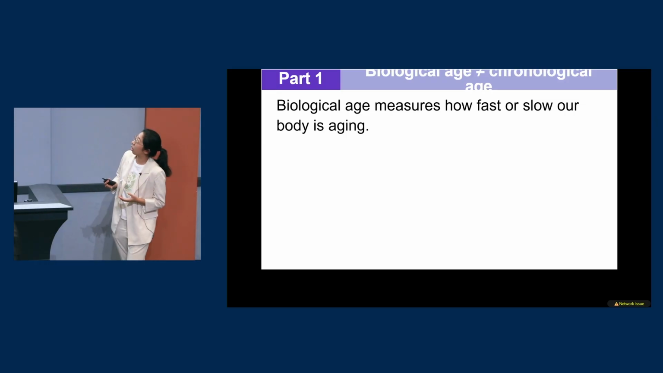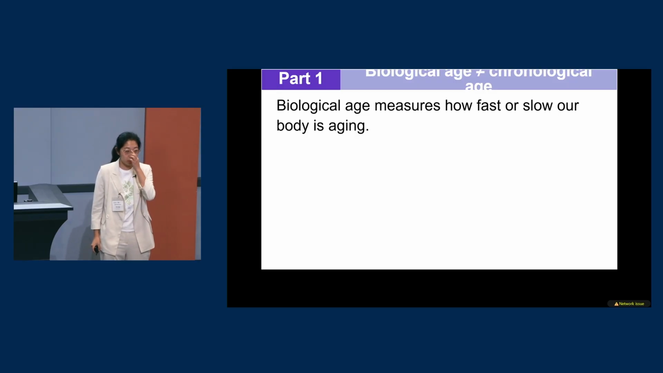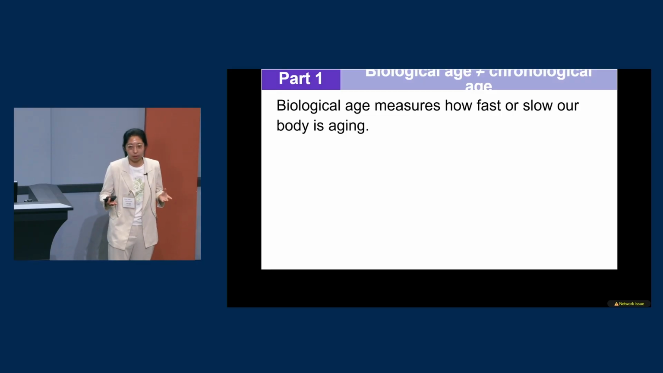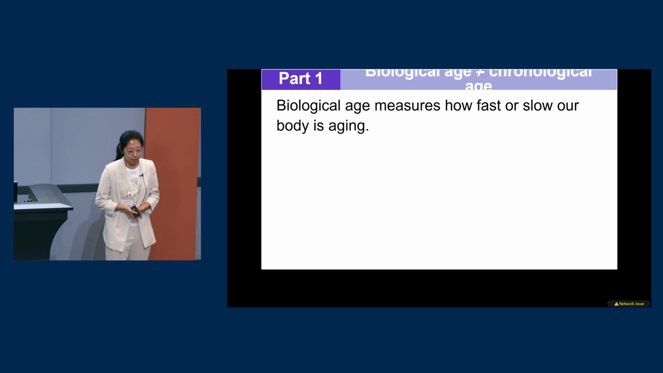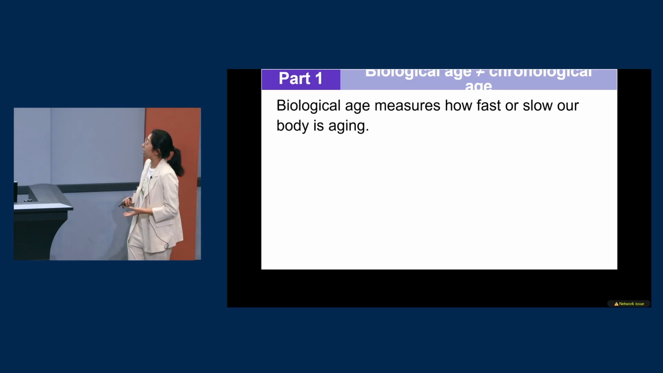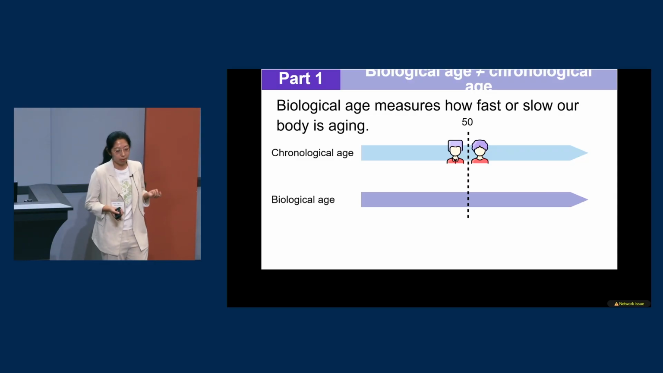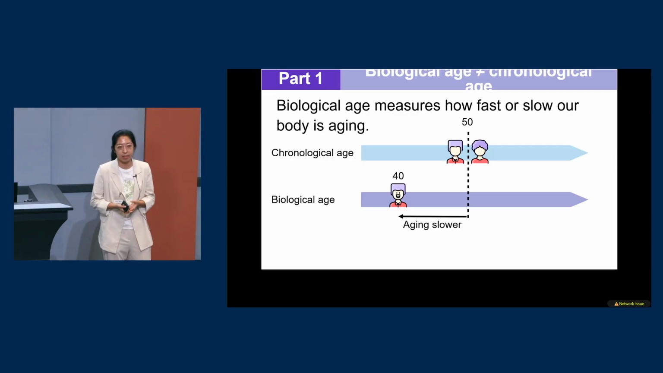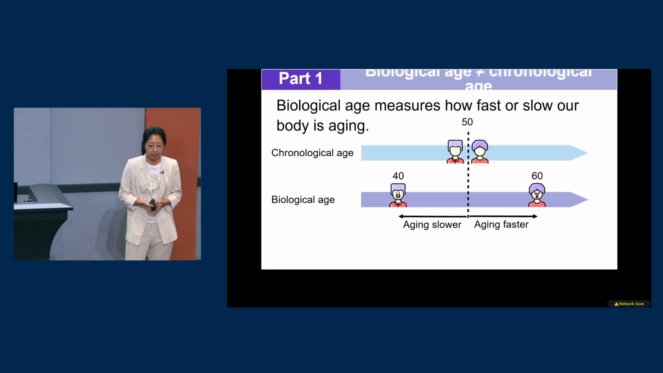So what is biological age? We all know chronological age. Chronological age is how many years since you were born. However, people with the same chronological age may have very different health conditions. That's why we need biological age. Biological age measures how fast or slow our body is aging. For example, 2 people with the same chronological age, let's say 50, may differ greatly. One may have a biological age of 40, which means their body functions like a 40-year-old. And the other one may have a biological age of 60.